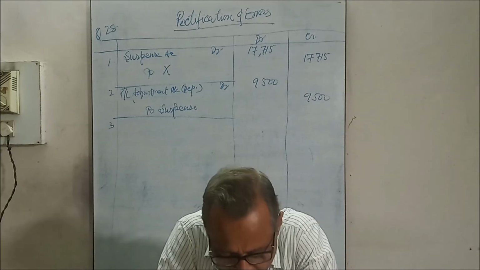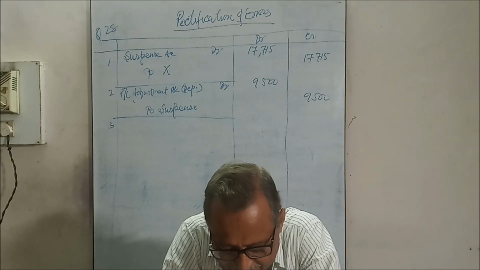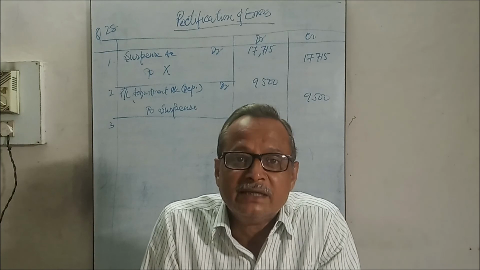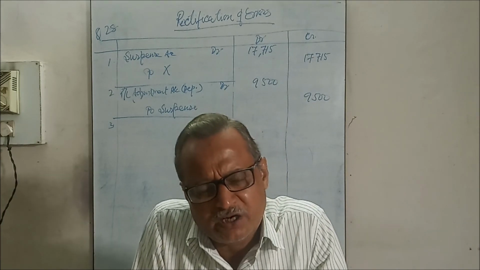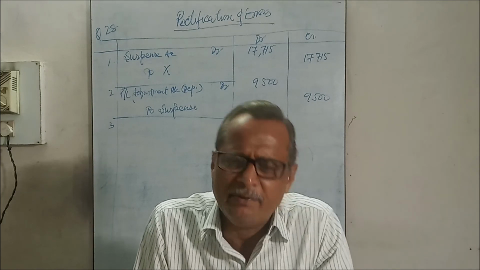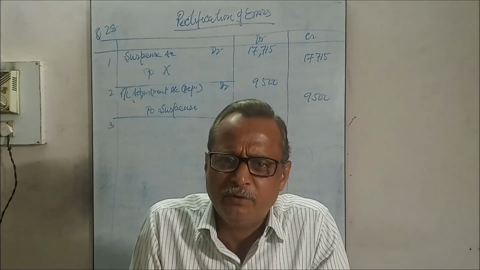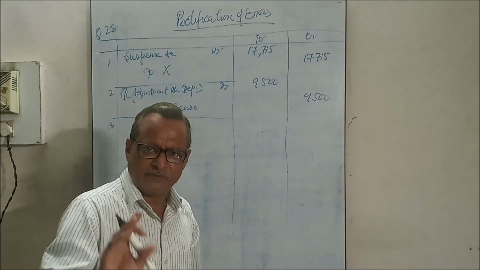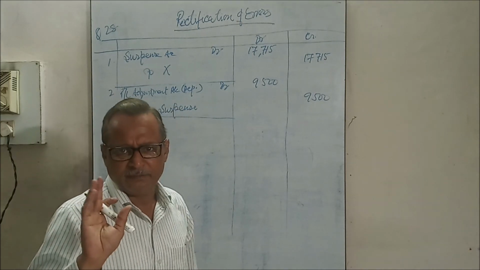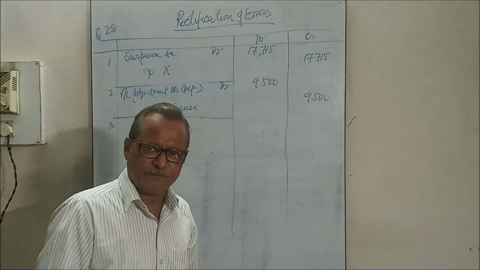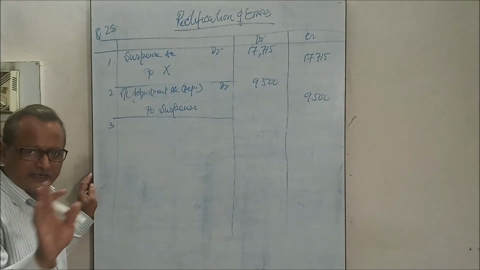Now third, 1,50,000 paid for furniture purchased has been charged to ordinary purchase account. It was debited in place of furniture. It is a double-sided error, an error of principle. That is revenue expenditure and capital expenditure. Capital expenditure was made, but in place of debiting the capital expenditure, revenue expenditure was debited. So it does not affect the trial balance.